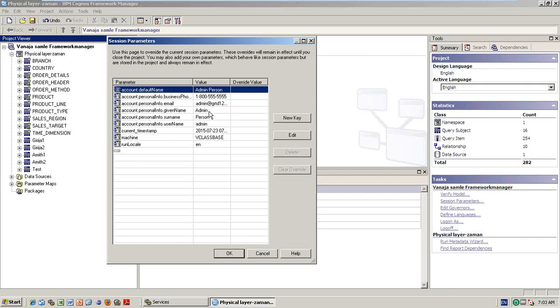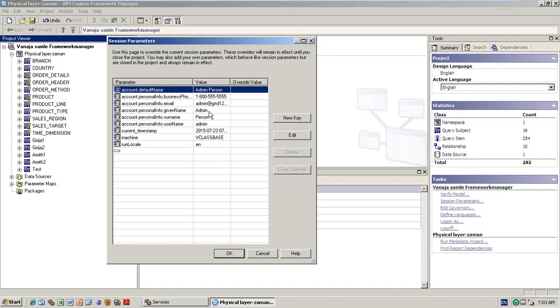It will show you the name of the person who logged in. So here my name is admin person, and it will show you the name, phone number. It will show you the email address of Vanaja if she logged in. If I logged in, it will show my details. If she logged in, it will show her details. If Jaman is logged in, Jaman's details are there.